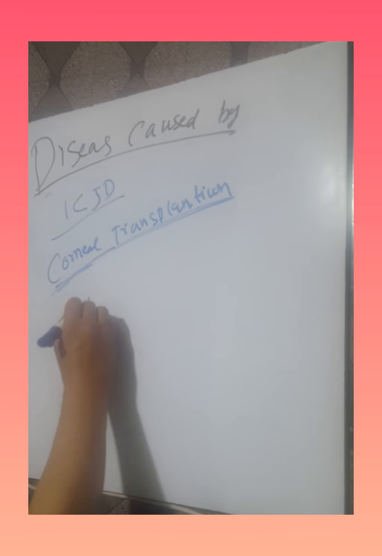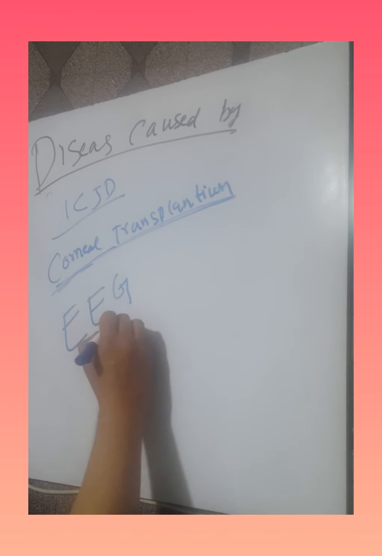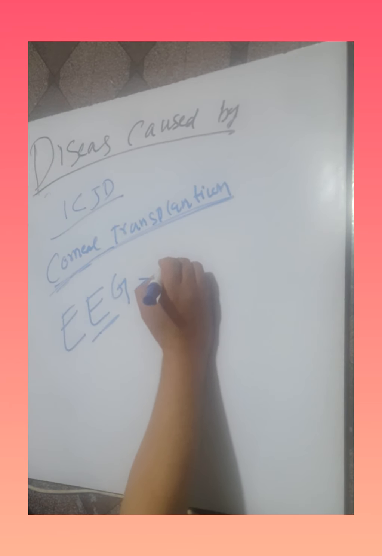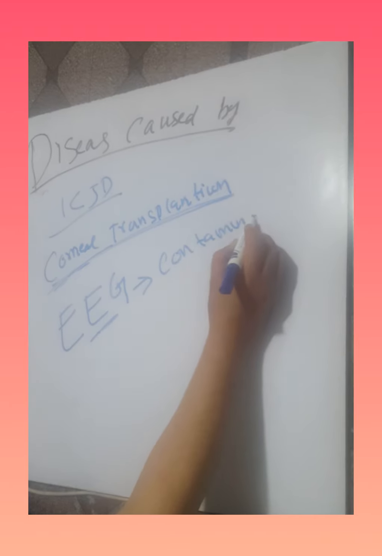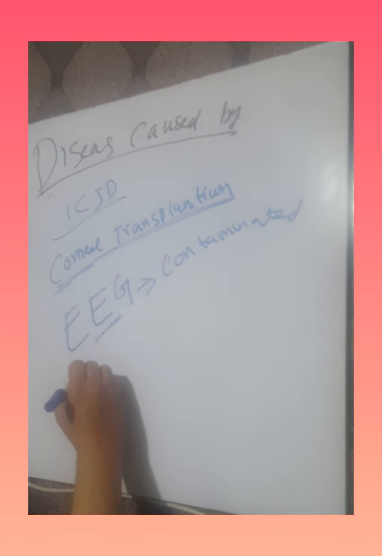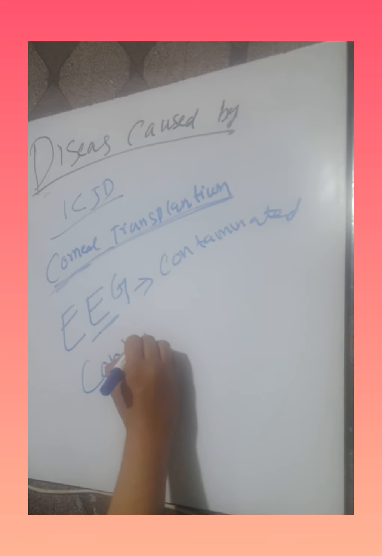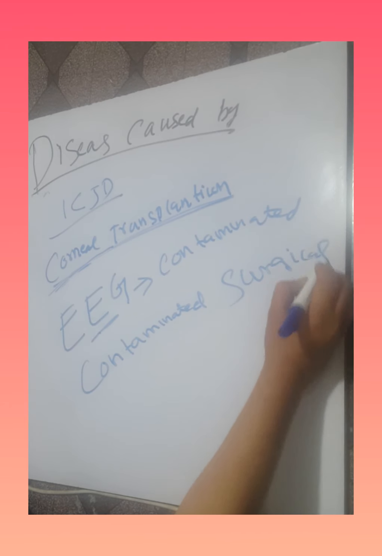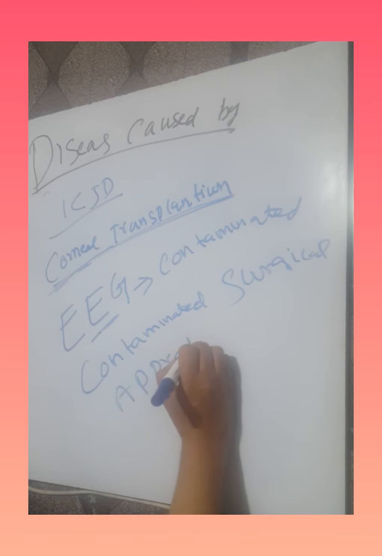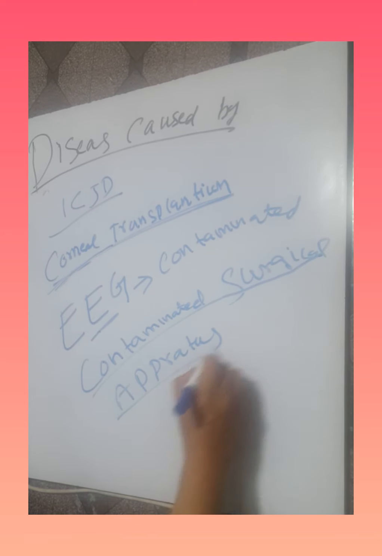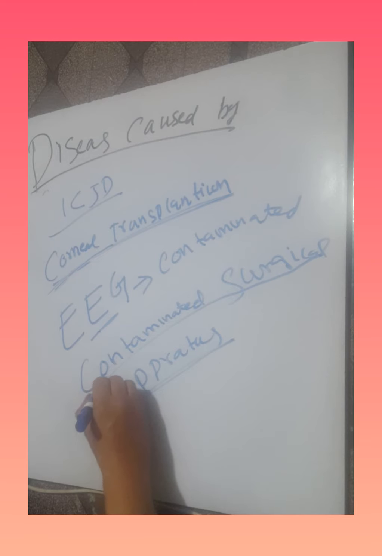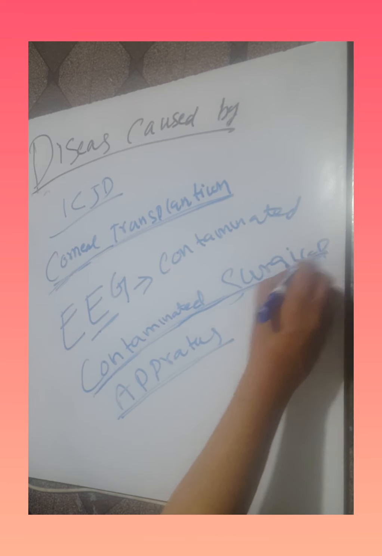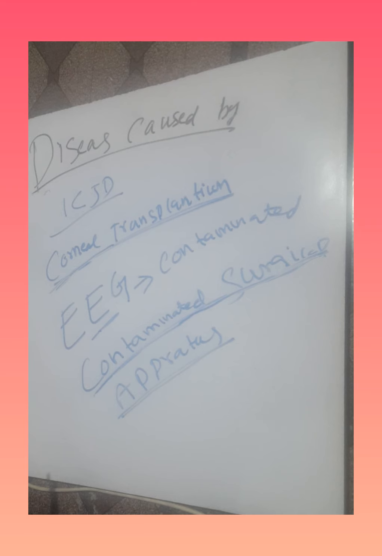In the EEG, the electroencephalogram, when contaminated with the prion protein, this can also cause the heterogenic Creutzfeldt-Jakob disease. When there is contaminated surgical apparatus, and this contaminated surgical apparatus is used by the surgeon to operate on the patient, the PrPSc or prion can transmit to the body and cause the heterogenic Creutzfeldt-Jakob disease, that is iCJD.